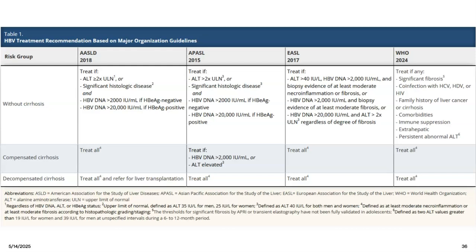Different organizations have different recommendations for who should be treated for chronic hepatitis B, and as these can change quickly, you will likely not be tested on this. But all organizations agree that all patients with cirrhosis who have chronic hepatitis B should be treated to prevent disease progression and decrease the risk for the development of hepatocellular carcinoma. Let's try some questions.